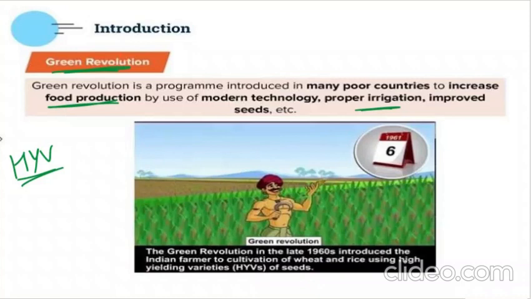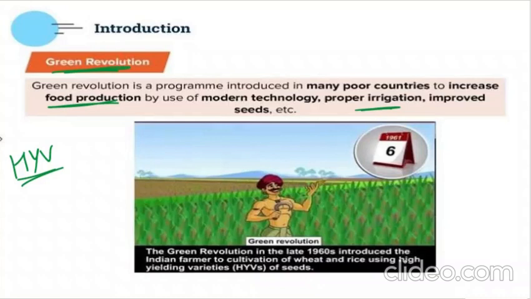Correct. So the main motto of the Green Revolution was that farmers, although they have small land, do the farming in such a way that the produce is higher and of good quality. Good quality will be produced only if you have good quality seeds. If seeds are bad, your plants will also be bad, right?